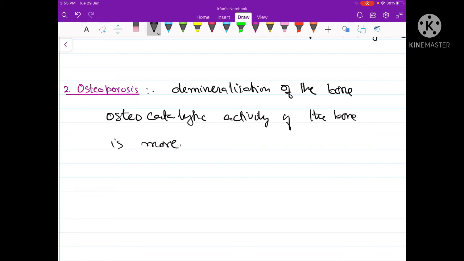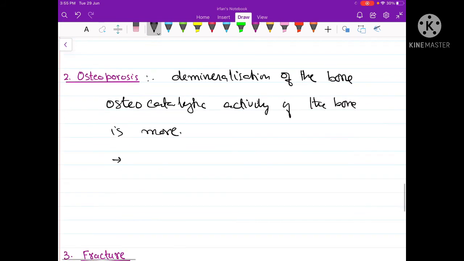And this osteoclastic activity means that the calcium from the bones is gradually being removed, making the bones porous. This results from several factors. One of the reasons of osteoporosis is deficiency of calcium and or vitamin D.